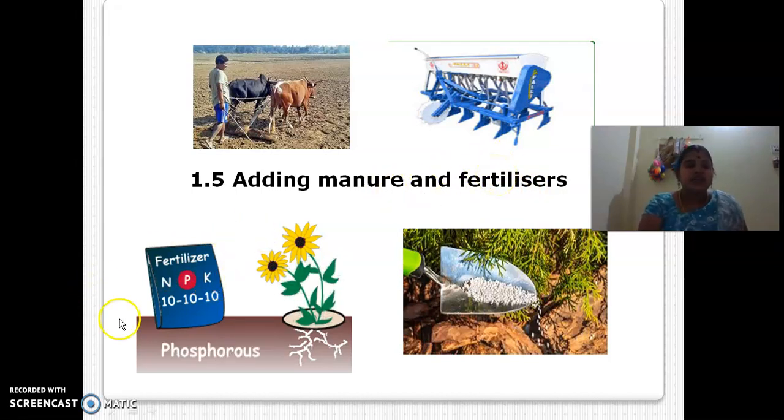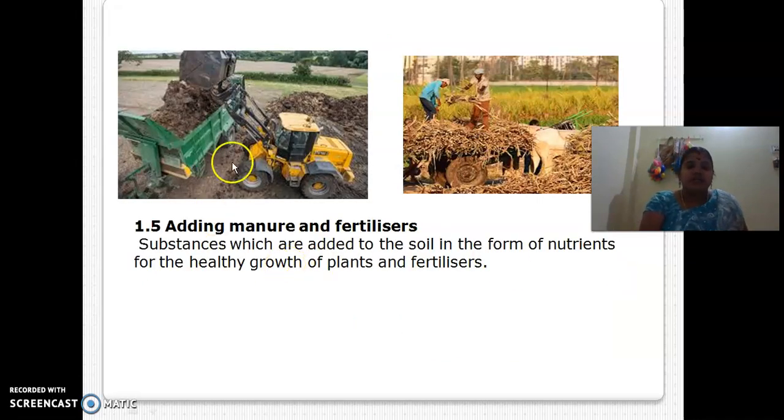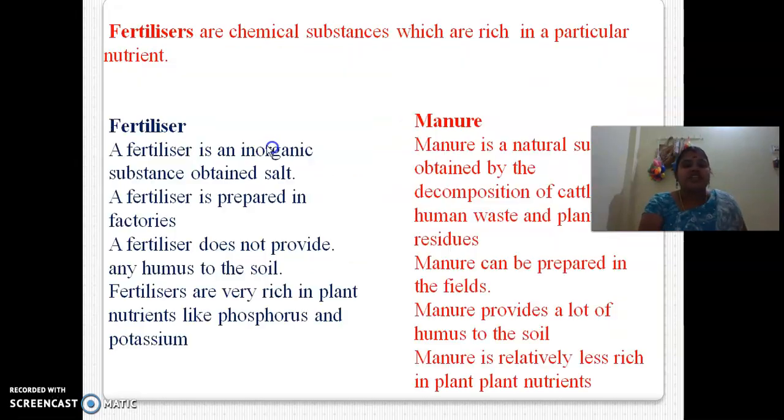See here, you can see the fertilizers. What is N? Nitrogen. Phosphorus, K for potassium. This is the man-made one. This is the potassium we are adding to the roots. This is also a fertilizer, man-made fertilizers. Okay, shall we go for the next slide? See here, adding manure and fertilizer.